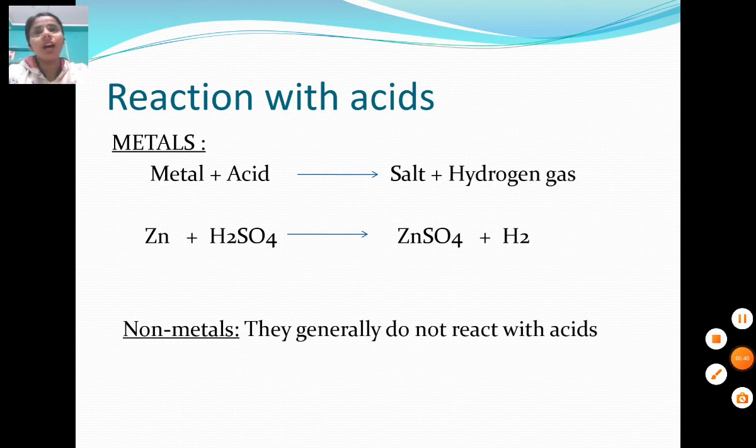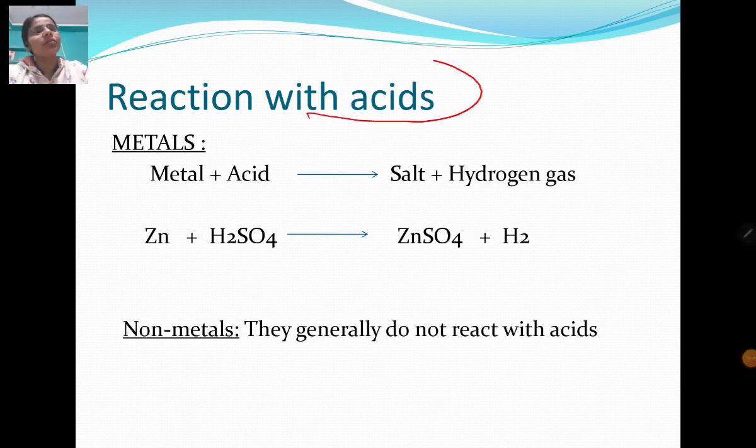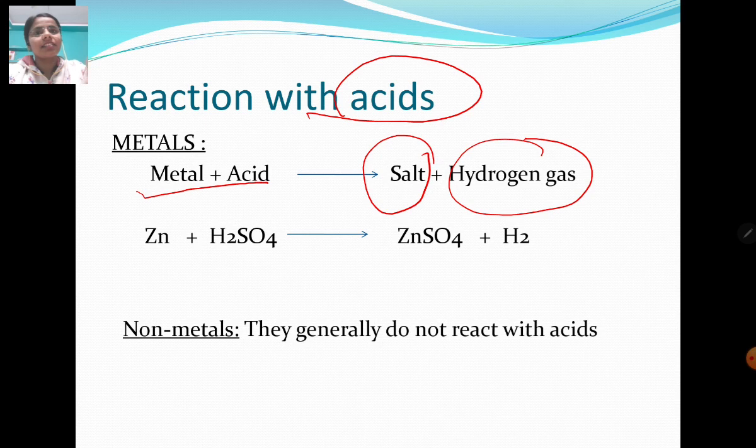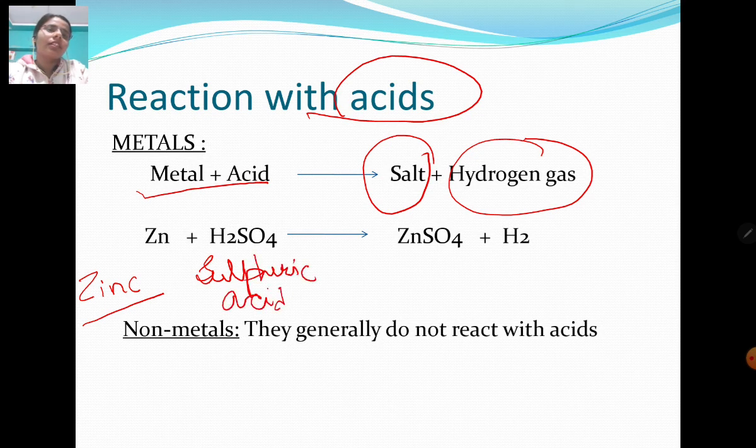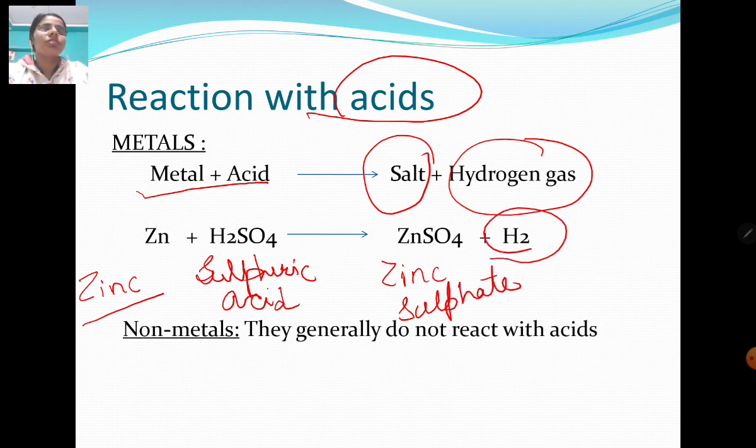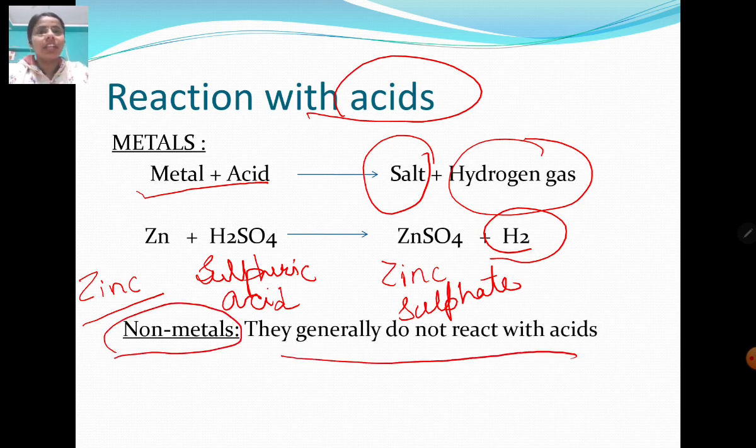Now we'll see how these metals and non-metals react with acids. So first of all, metal with acid forms salt and releases hydrogen gas. For example, you can see this zinc. When it reacts with sulfuric acid, H2SO4 is sulfuric acid, it forms zinc sulfate and releases hydrogen gas along with it. On the other hand, non-metals generally do not react with acids.